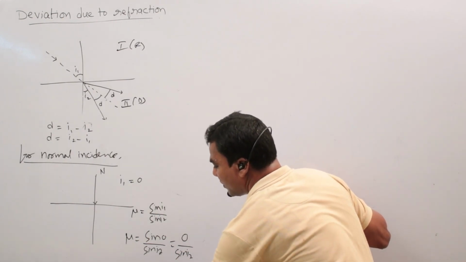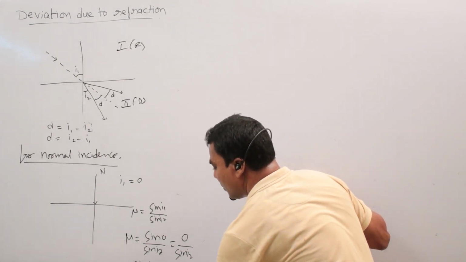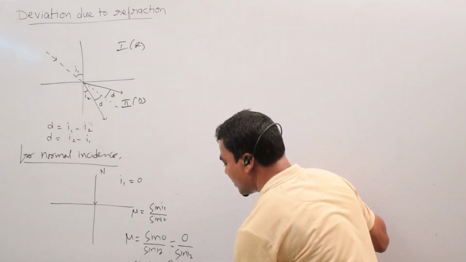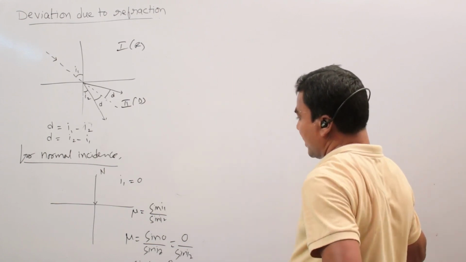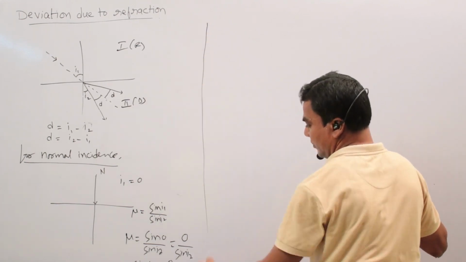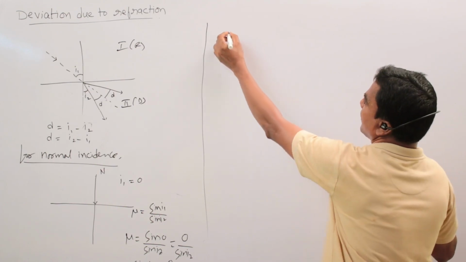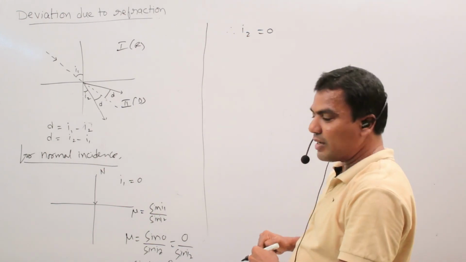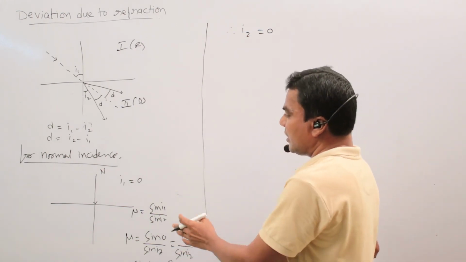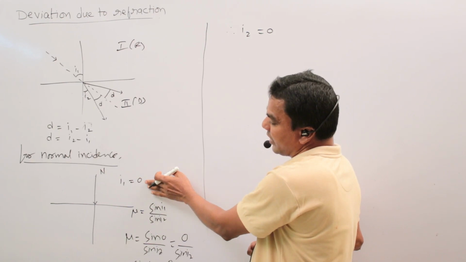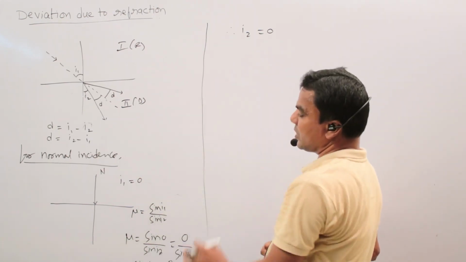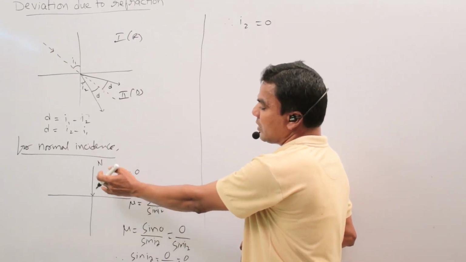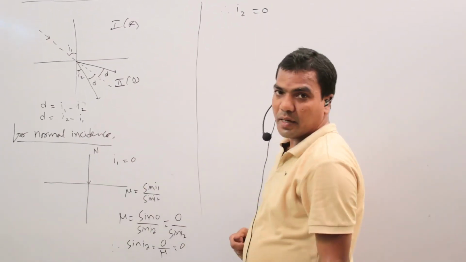Therefore, sin I2 equals 0 by mu, which equals 0. That means I2 equals 0. So in case of normal incidence, when I1 equals 0, I2 equals 0. So the refracted ray does not deviate. It goes straight into the second medium.